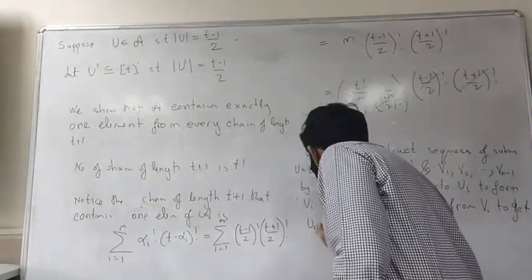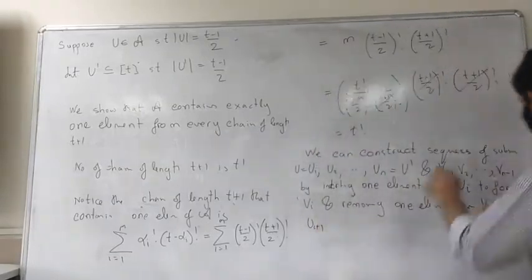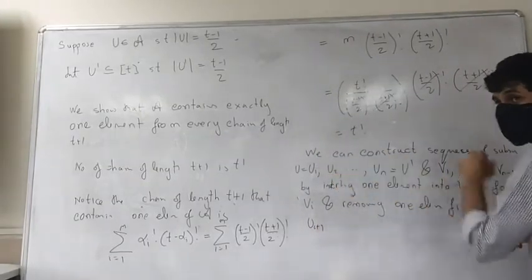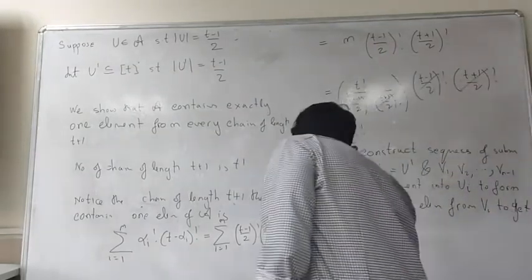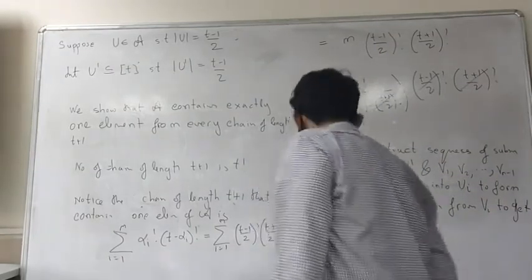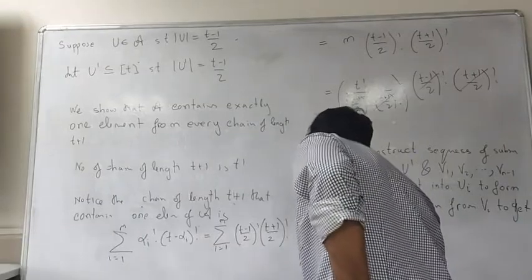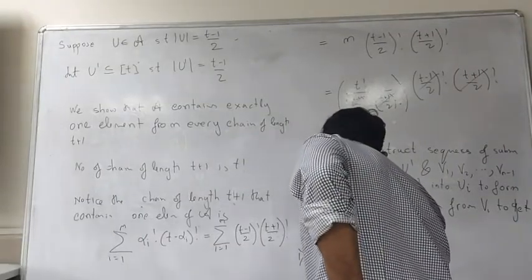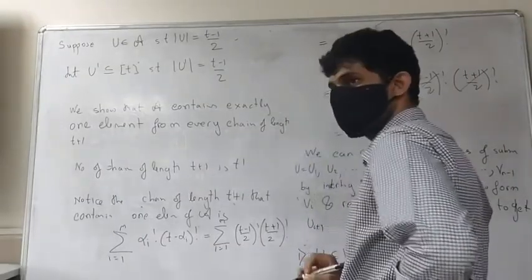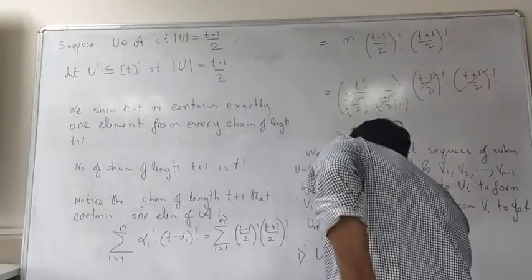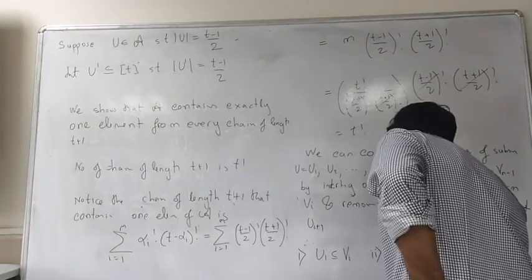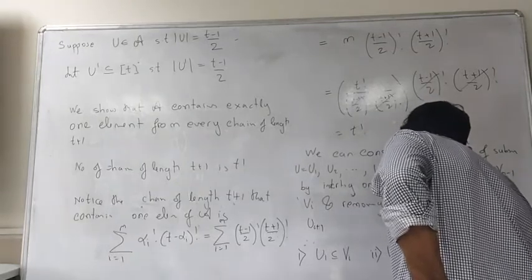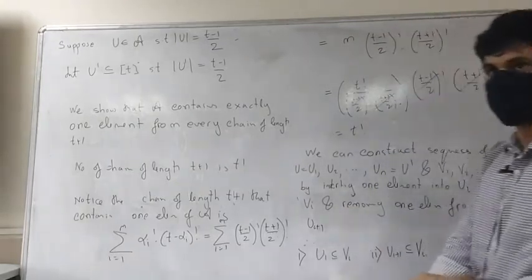From V1 I go to U2 by removing an element. Okay. So therefore, what happens is: one, Ui will always be a subset of Vi, and two, Ui plus 1 will always be a subset of Vi.